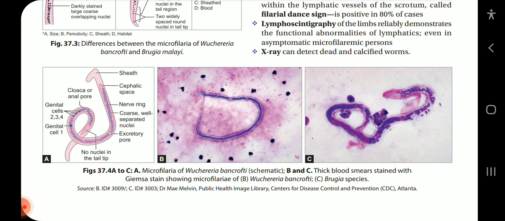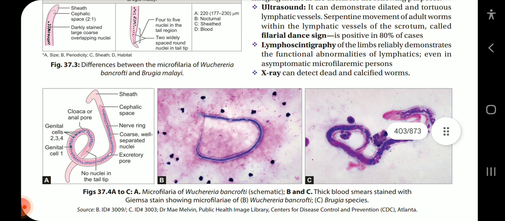Okay, the schematic diagram with the sheath, cephalic space, nerve ring, coarse well separated nuclei, excretory pore, then the genital cell 1, genital cell 2, 3, 4, cloaca or anal pore, and no nuclei in the tail tip. Next, in figure B, we can see the thick blood smear stained with Giemsa of Wuchereria bancrofti, and in figure C, we can see the thick blood smear stained with Giemsa of the Brugia species.